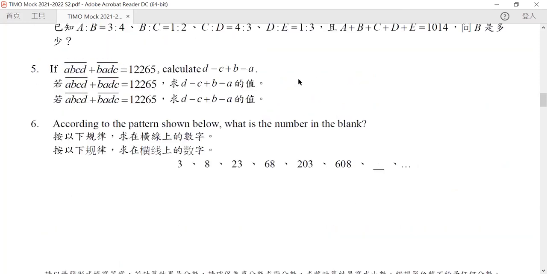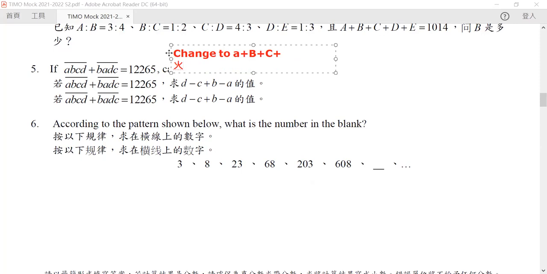So instead of calculating the difference, please change it to A plus B plus C plus D. Now this is an errata because the values within our expression, there is no unique answer for it.